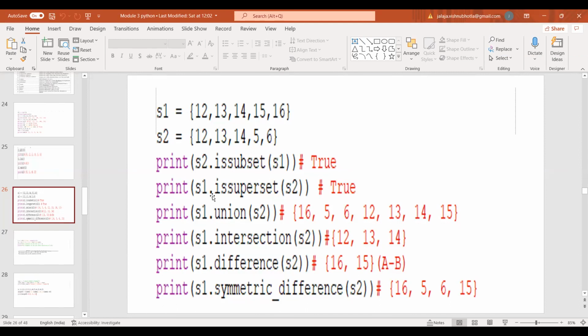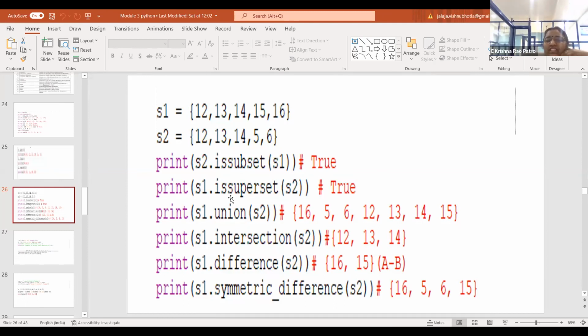Similarly, whenever I say S1 is the superset of S2, because S1 is a superset here and S2 is a subset of S1. Did you remember the mathematical notation? Yes, ma'am. Similarly, the same operation we are applying here. So it is S1 dot issuperset of S2. It returns the Boolean value true.